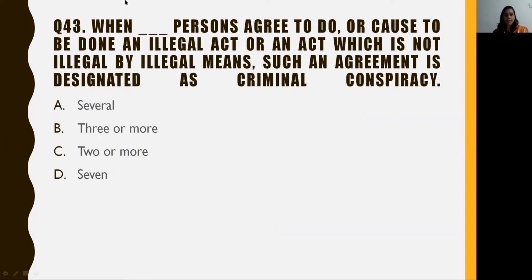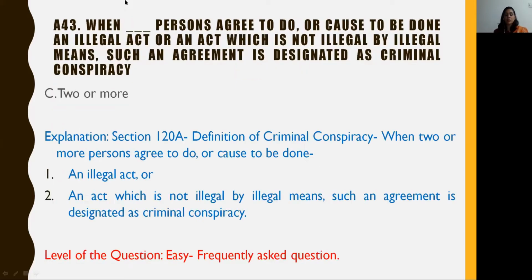Question 43 states, when dash persons agree to do or cause to be done an illegal act or an act which is not illegal by illegal means, such an agreement is designated as criminal conspiracy. A. Several. B. 3 or more. C. 2 or more. And D. 7. The answer to this question is option C, that is 2 or more.